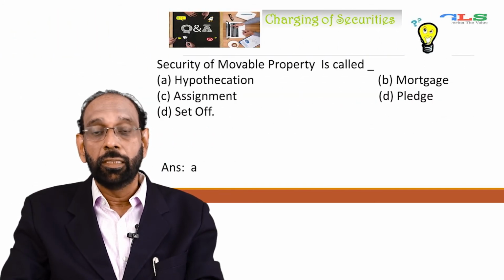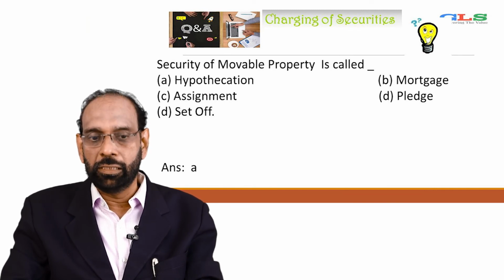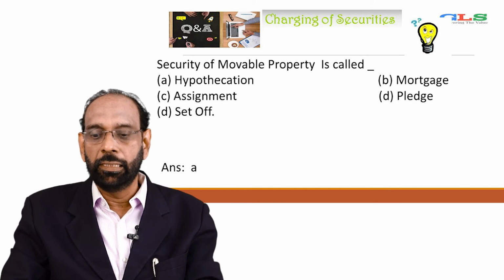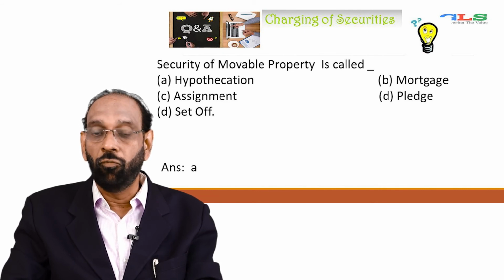Next question, security of a movable property is called hypothecation, mortgage, assignment, pledge, D set off. Answer is A, that is hypothecation. And some of the answers are absolutely relevant, like set off, you need to remember. So all these tricky questions, you need to have a real hold on the concepts you learn.